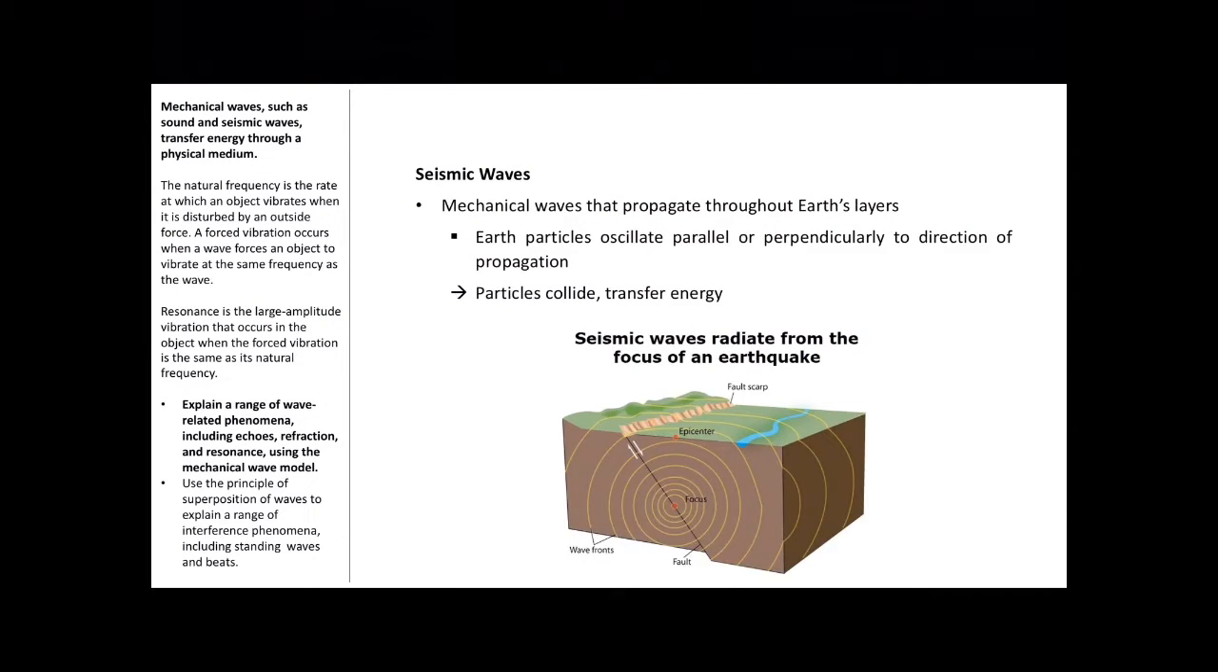Seismic waves are mechanical waves that propagate throughout the Earth's layers. So the Earth's particles oscillate. They can oscillate parallel or perpendicularly to the direction of propagation, and the particles of Earth collide, transferring energy. So in seismic waves, they'll propagate out from a focus point, and this might be somewhere along a fault line, so it might be between a couple of tectonic plates or something like that.